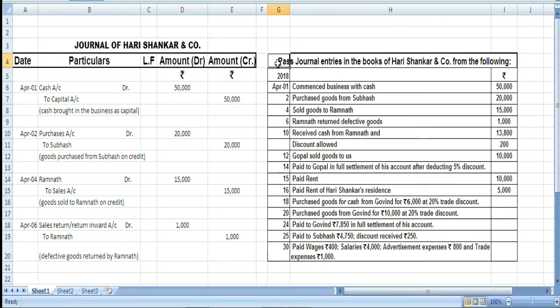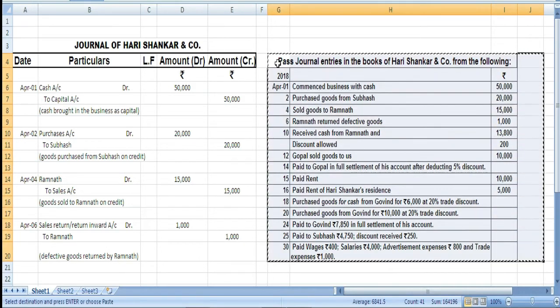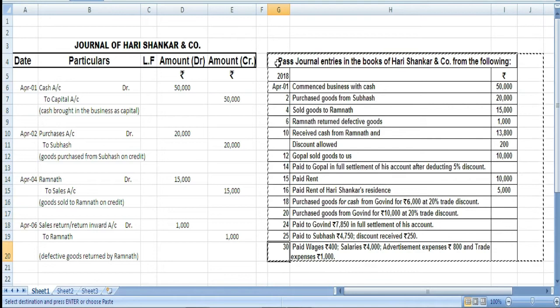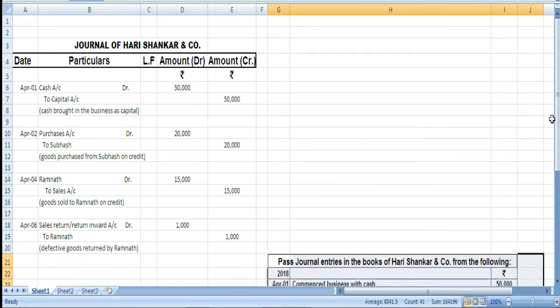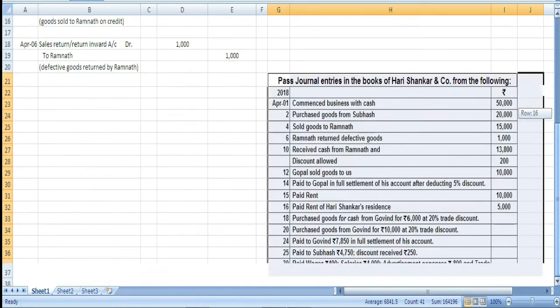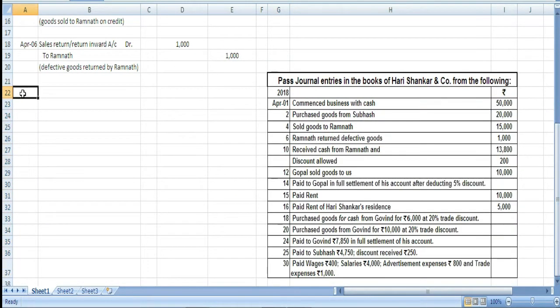Okay. Now, next we have is April 10. I will take this question a little down so that it will be easier for us to look into the question. So the next date here we have is April 10. What happened on April 10? Received cash from Ramnath.